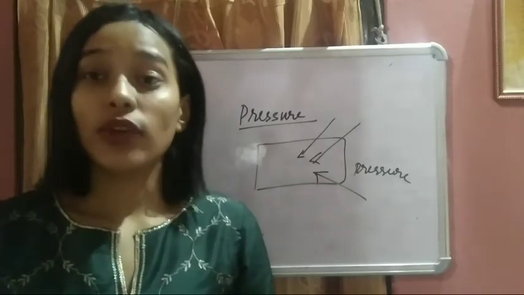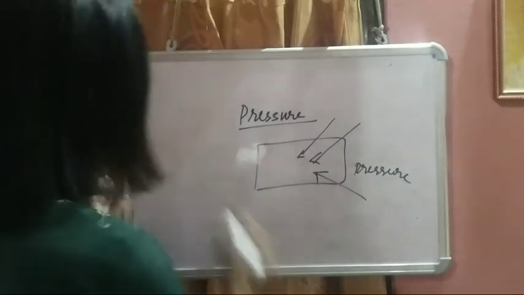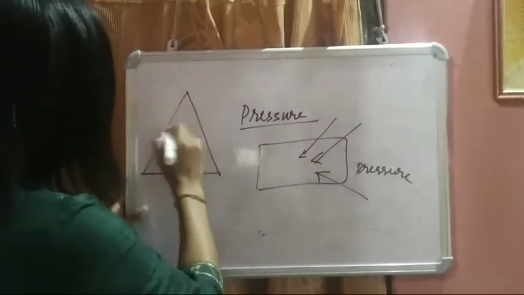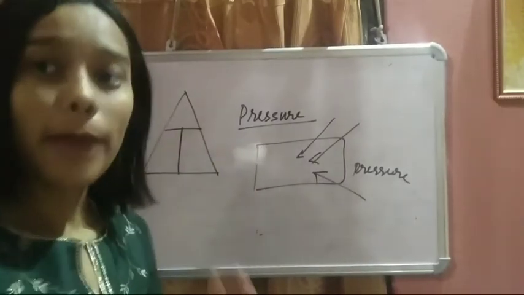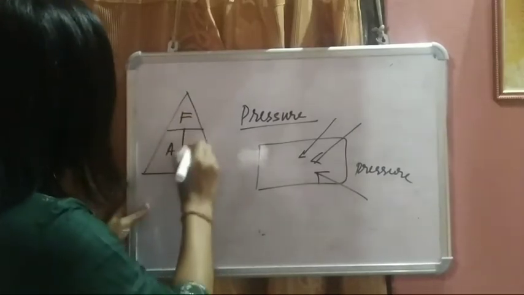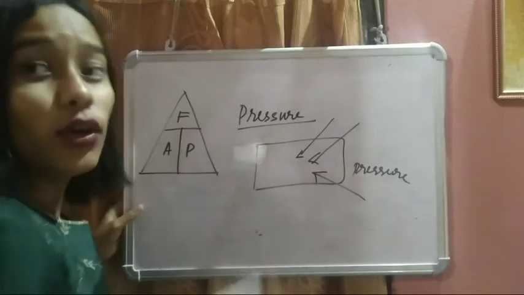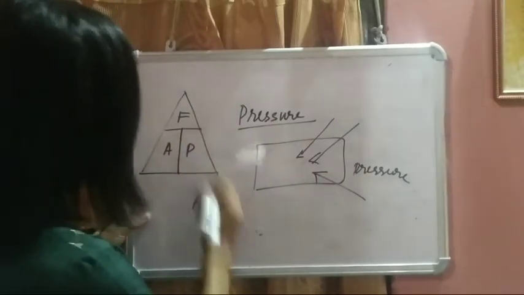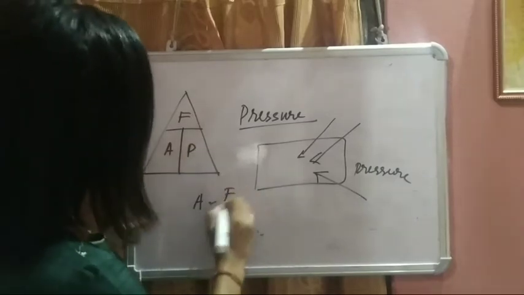You have to make a FAP triangle. Make a triangle and divide it into three parts. Here you will write F, A, P, the FAP triangle.